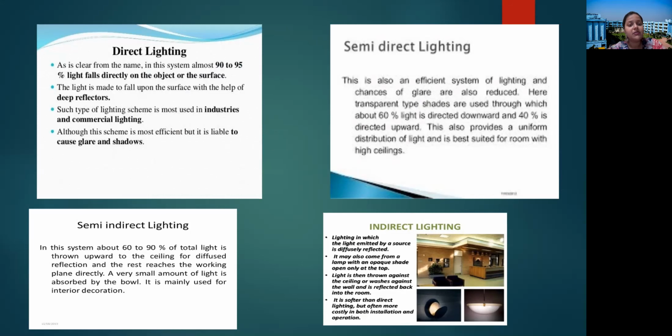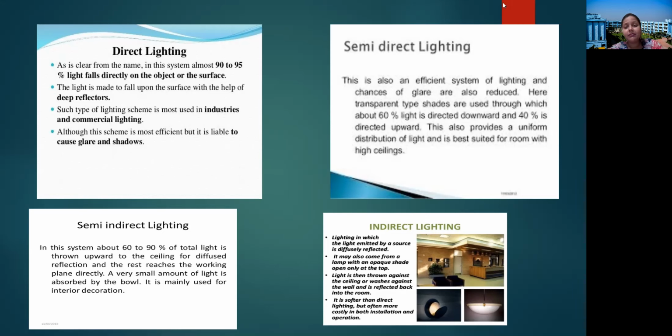Although this scheme is most efficient, it is liable to cause glare and shadows. What glare and shadow are, I have described in the last video. So in the direct lighting scheme, most of the luminous flux falls on the working area. These are mainly used for industrial and commercial use, but since a maximum amount of light falls on the working area, this may cause glare or shadow.